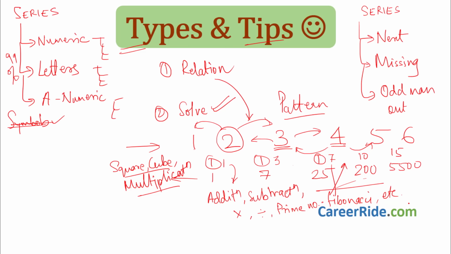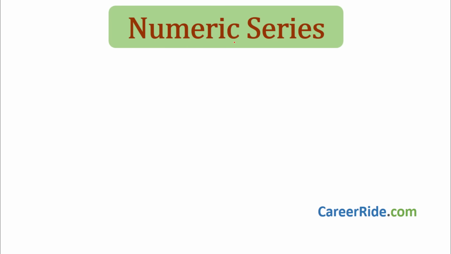Moving on to the first type, that is the numeric series. Number series, numeric series or number series has a lot of subcategories, okay. We'll denote a few prominent ones or the basic ones which are extremely important, and most sums are related to that, okay. First one is related to addition or the addition series.